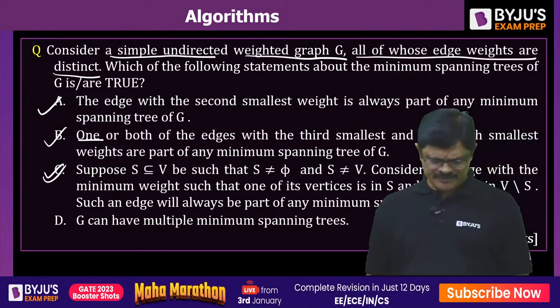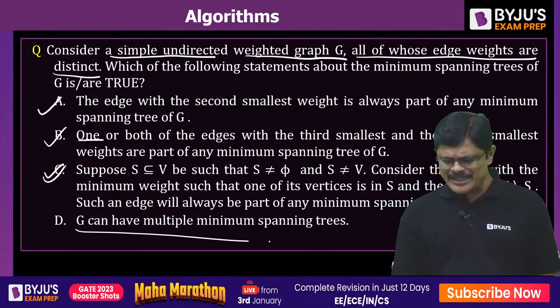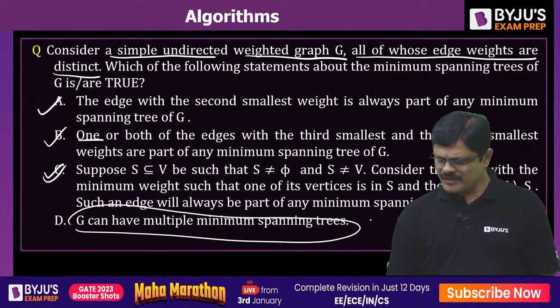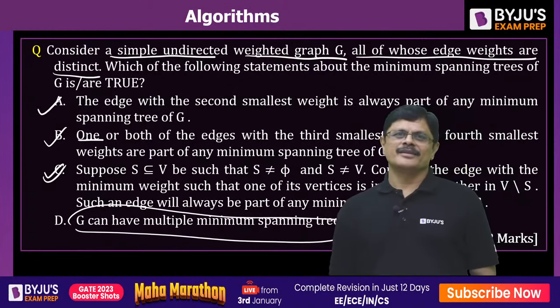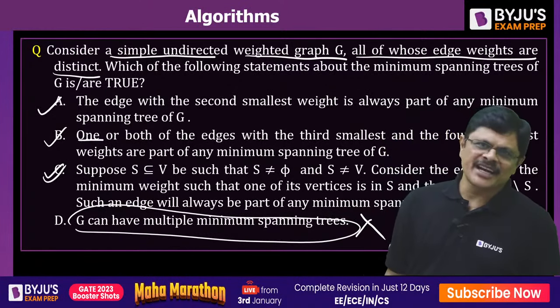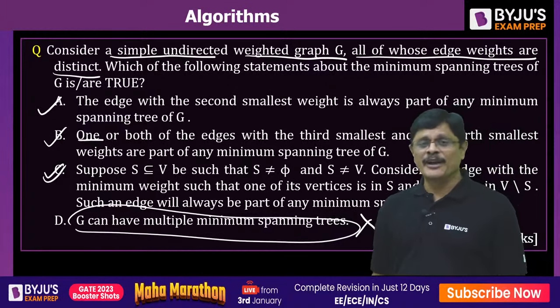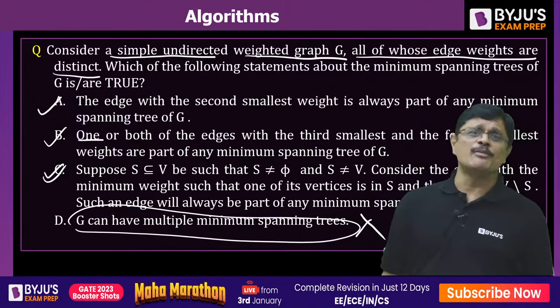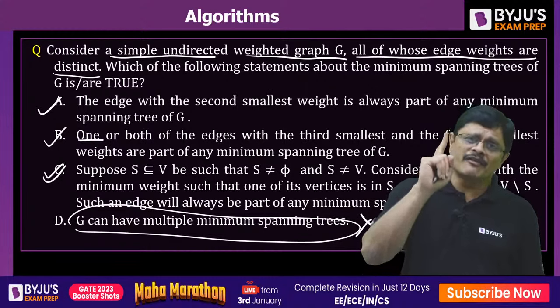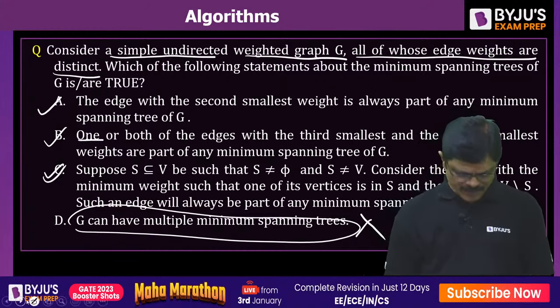And finally, G can have multiple minimal spanning trees. This is wrong. Why, sir? When all the weights are distinct, G cannot have multiple spanning trees. It will have one and only one minimal spanning tree. Therefore, this is wrong.